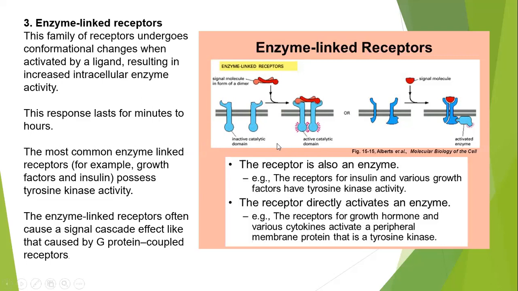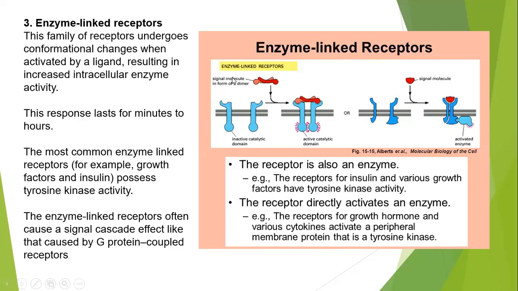So in this case, the receptor is an enzyme. For example, receptors for insulin and various growth factors have tyrosine kinase activity. The receptor directly activates an enzyme. As another example, the receptor for growth hormone and various cytokines activates a peripheral membrane protein that is a tyrosine kinase.